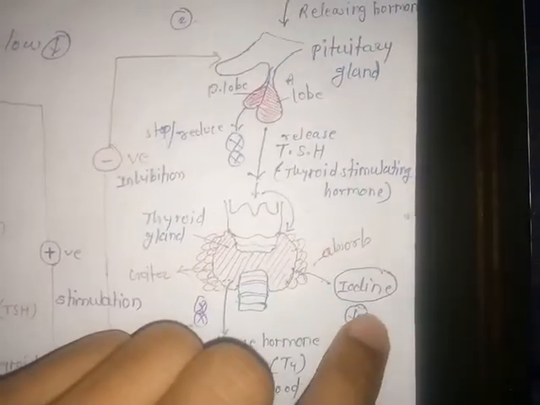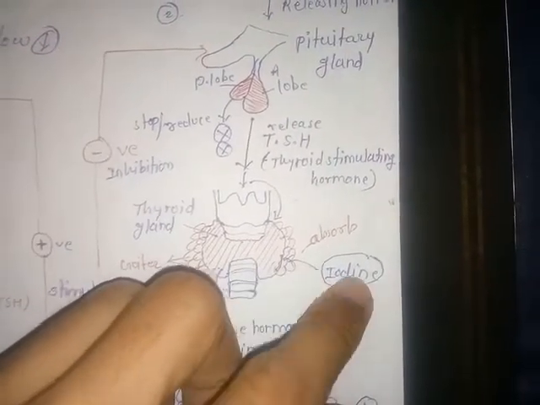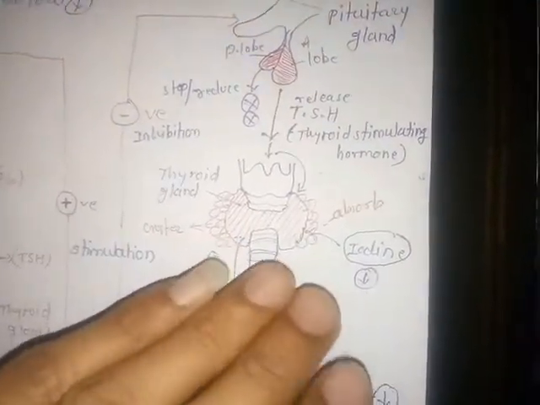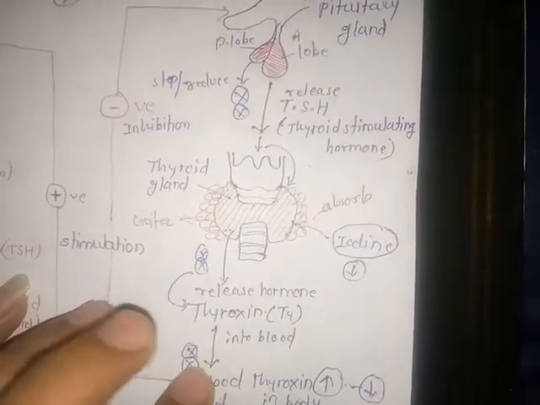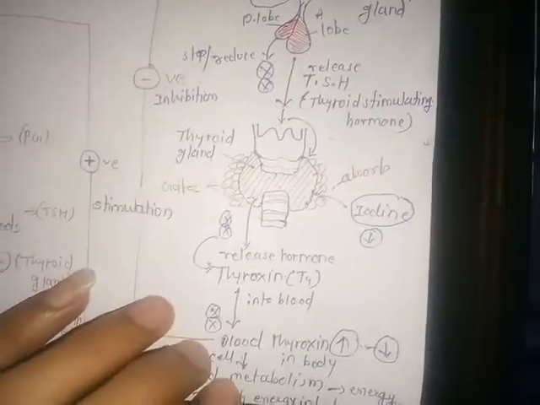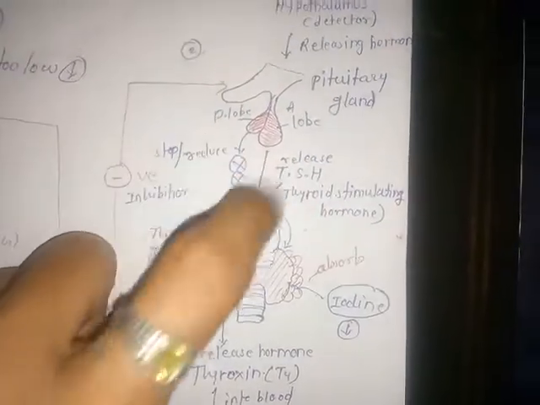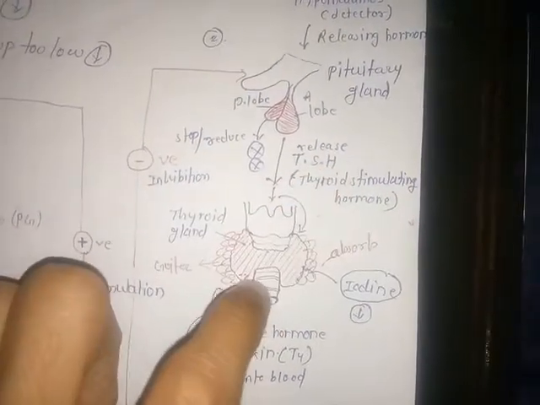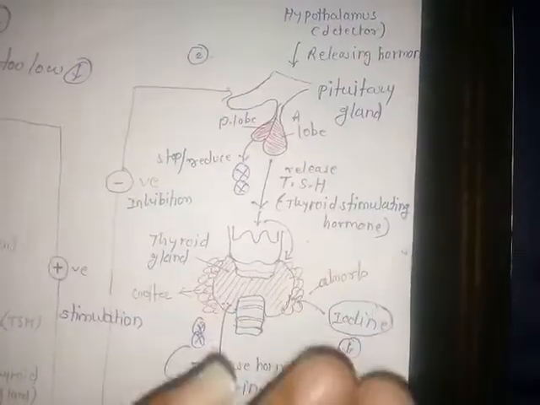If there is a deficiency of iodine in our body, the thyroid gland does not absorb iodine because iodine is not present inside the body. Then the thyroid gland does not secrete the thyroxine hormone, so there is no increase in blood thyroxine level and no metabolism. But the pituitary gland continuously releases thyroid stimulating hormone towards the thyroid gland and stimulates it, but the thyroid gland does not release thyroxine because of the deficiency of iodine.